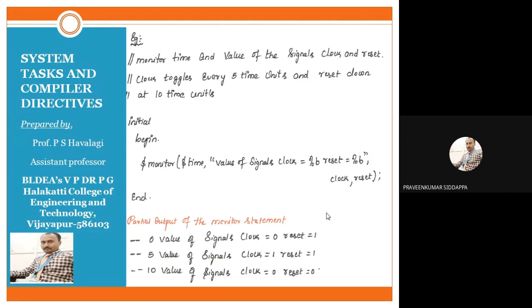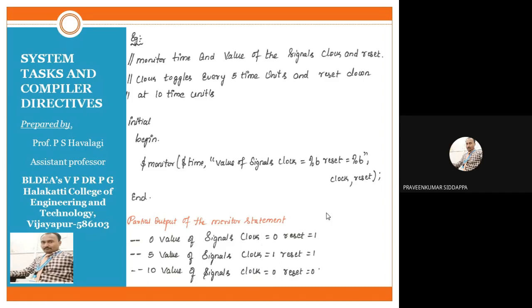Okay, next within the double quotes, which values do I have to monitor? The values of clock and reset. First I should monitor the clock, next I should monitor the reset. So how do we write it? Values of signal clock, check here. First we should monitor the value of clock. So I have written value of clock is equals to percentage B. That should be in terms of binary value. We are applying clock in terms of binary, and that value I should monitor. So for that reason, I have written that sentence.